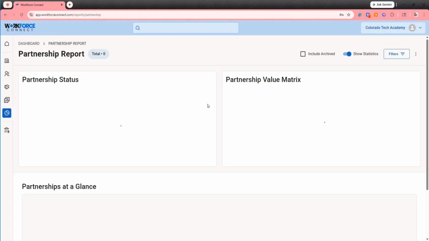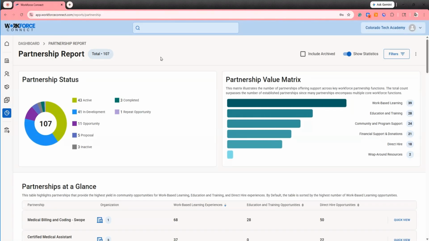The partnership report will show us the total number of partnerships we have at our institution, the status of those partnerships, which is why it's important to keep those partnership statuses up to date as they move through their life cycle. The partnership value matrix will show you the number of partnerships that you have for each category. The difference between this and the organization value matrix is that an organization can be counted more than one time in the partnership value matrix.